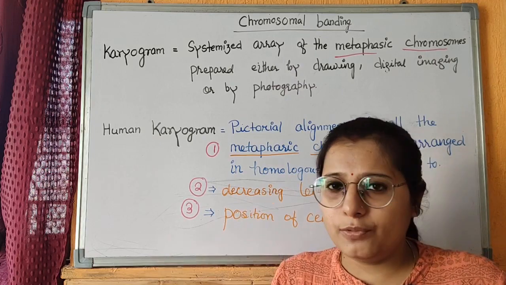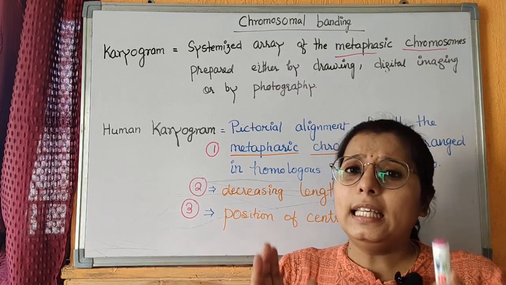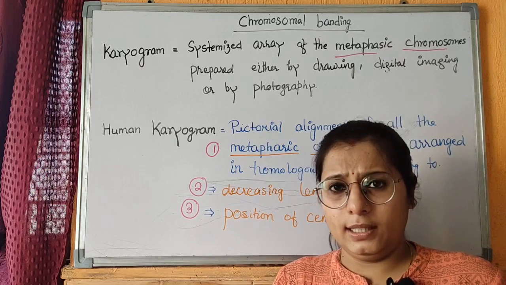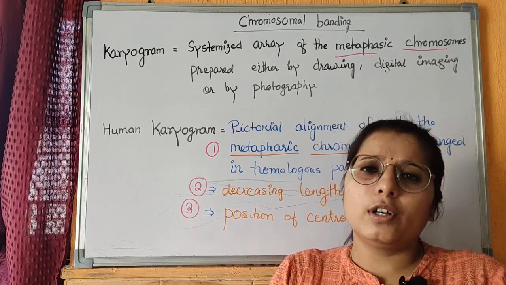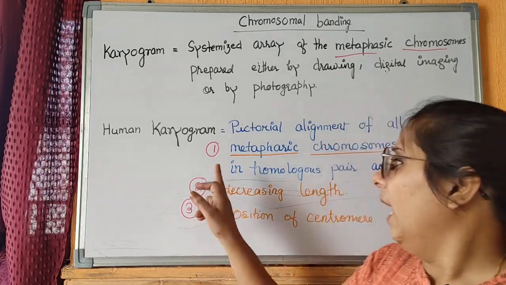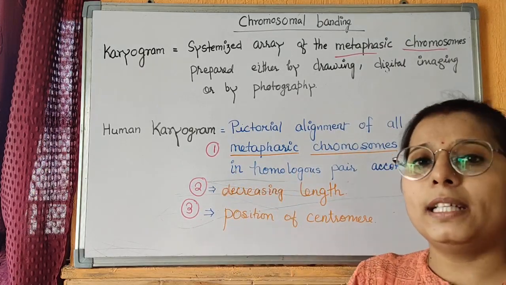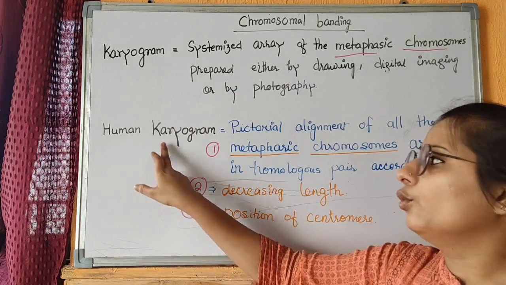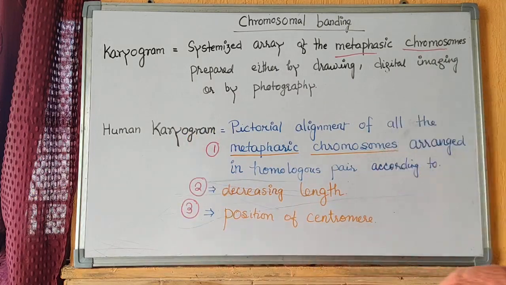It means we have 23 pairs of chromosomes, and each individual has a copy from the mother and a copy from the father. Both copies of a chromosome must be together and they must be at the metaphase stage. This whole representation is called human karyogram.